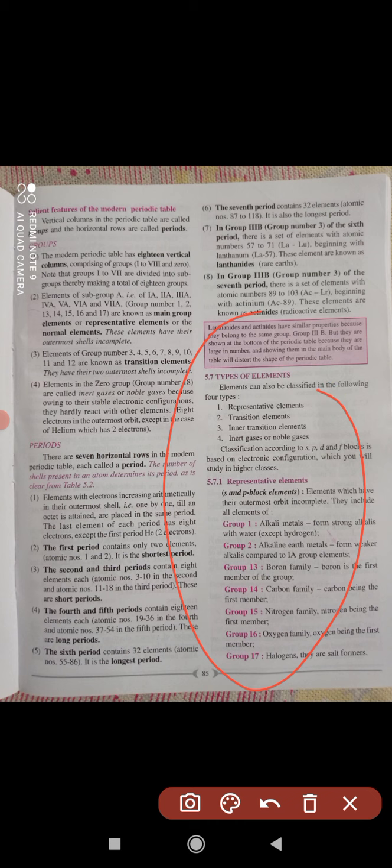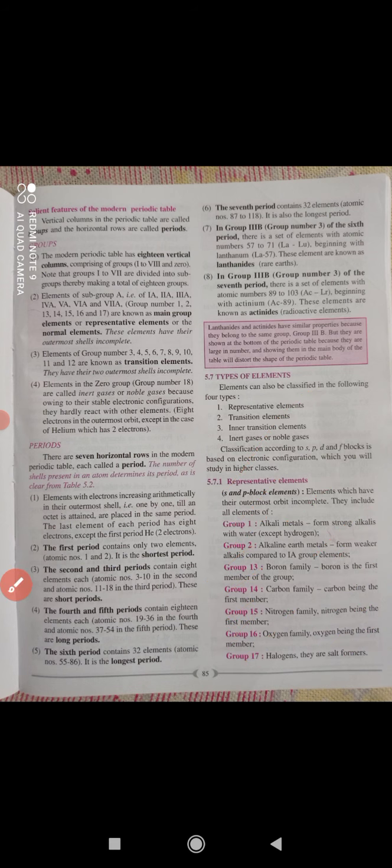And types of elements, you can see, elements can be classified as representative, transition, and inert gas. Okay, the transition elements are known as lanthanides and actinides. So the representative elements are the s and p block elements, and their individual names are given. The s block has groups 1 and 2 and the p block has groups 13, 14, 15, 16, 17. Their individual names, students: the first is the alkali metal series, the second is alkaline earth metals, 13 boron, 14 carbon, 15 nitrogen, 16 oxygen, 17 halogen.